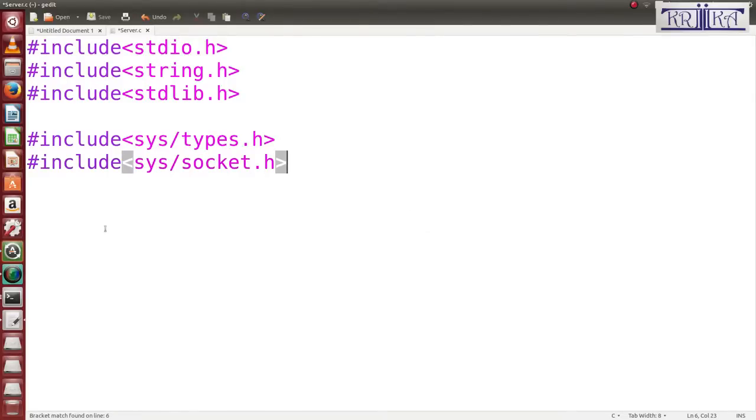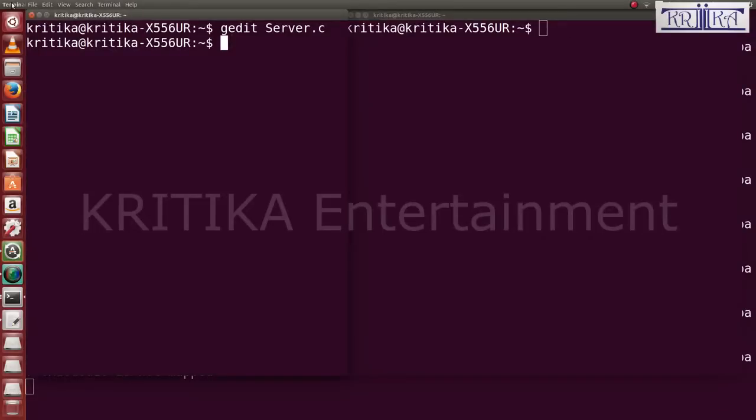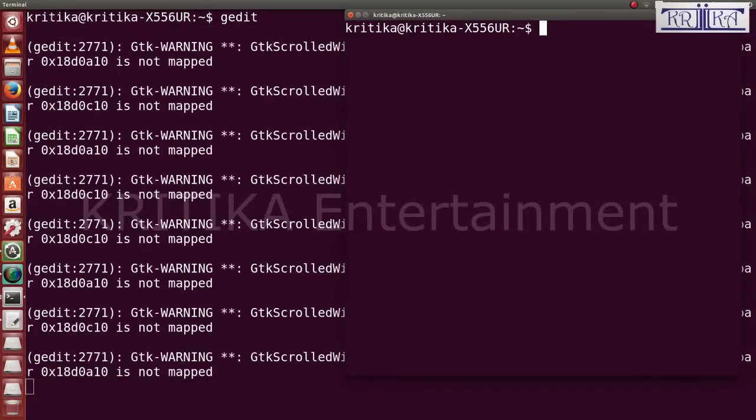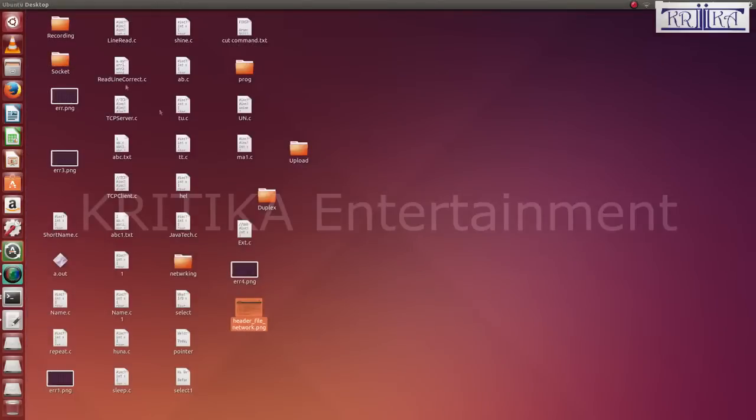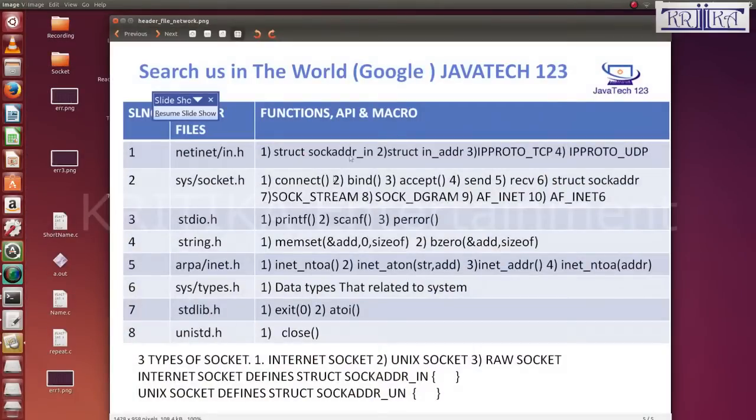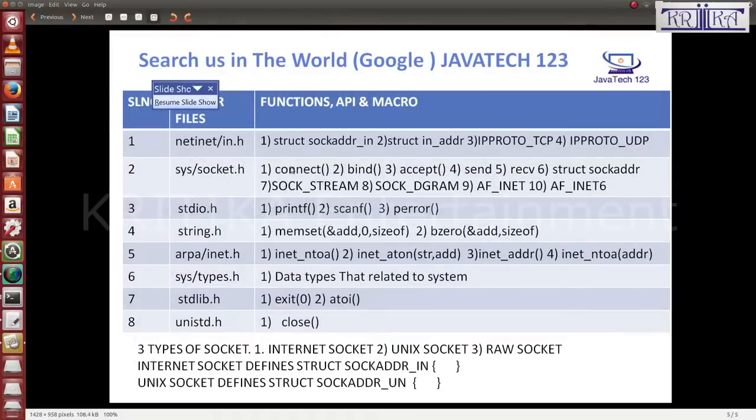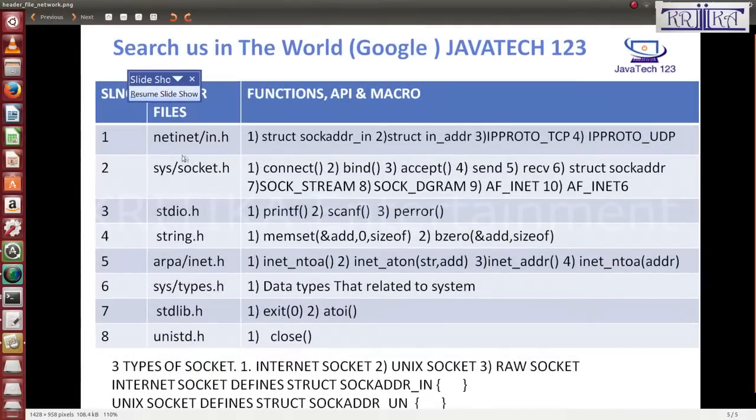I have told you here about the socket files. Why do we use the socket header file? For this purpose: if you want to use the connect function, bind function, accept function, send function, receive function, all these are stored inside sys/socket.h.